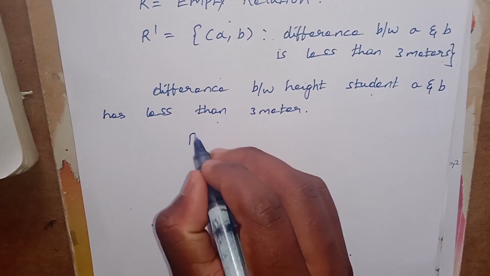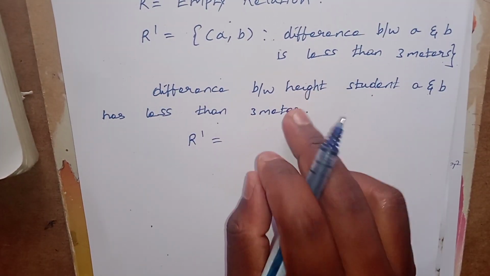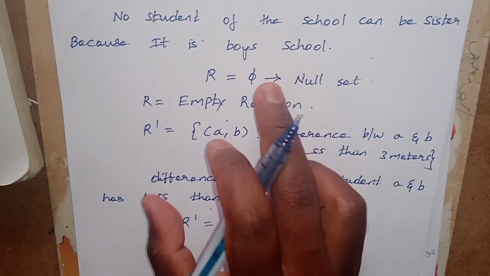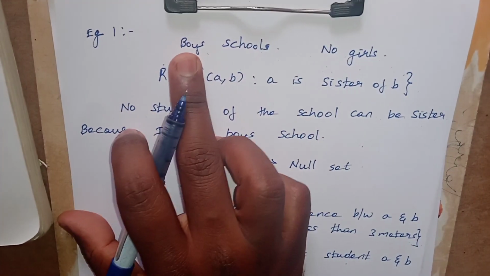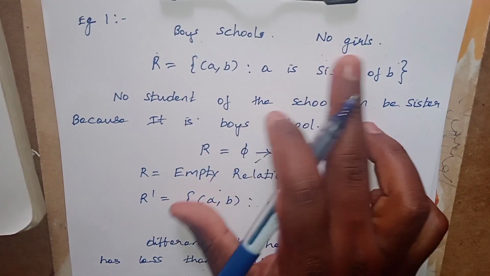Therefore here R' is satisfied by every pair of students, and no student fails, because it is a boys school and no girls are present.